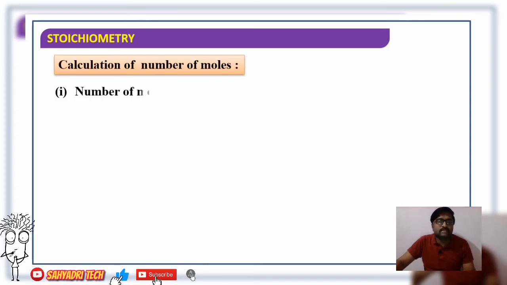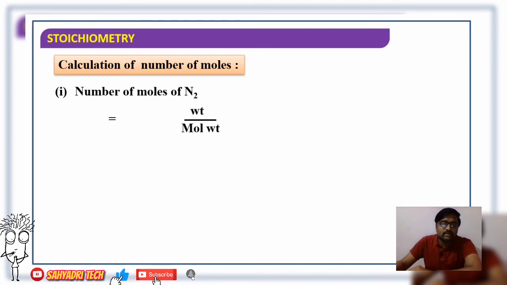So for 50 kg, the number of moles of nitrogen we have to find out. Whatever weight is given must be converted into number of moles. How? Weight divided by its molecular mass, as N2 is a molecule.